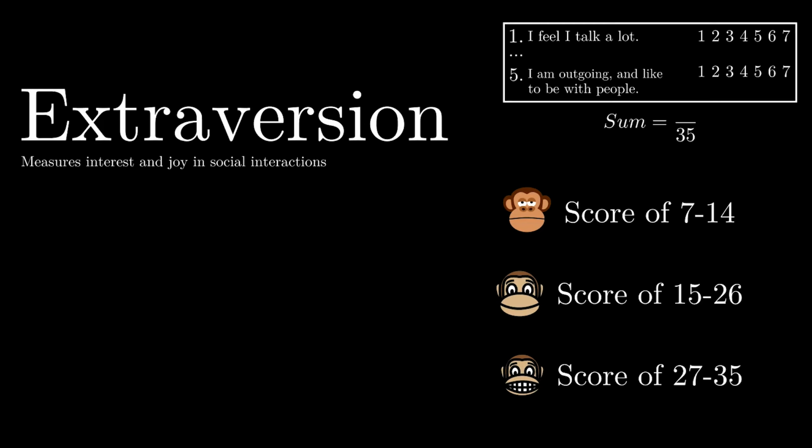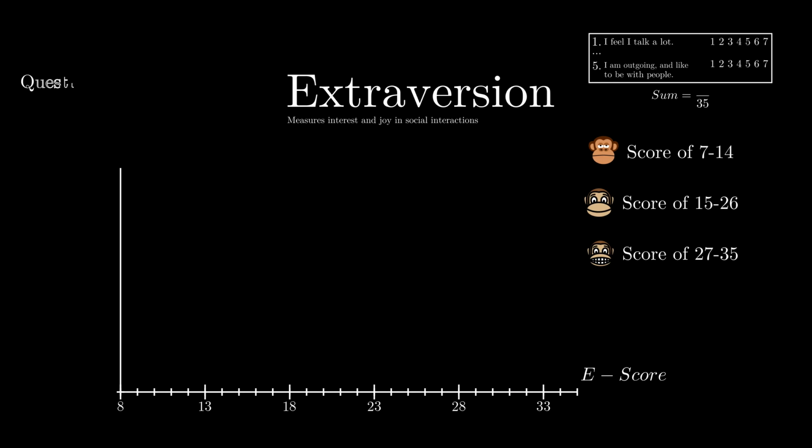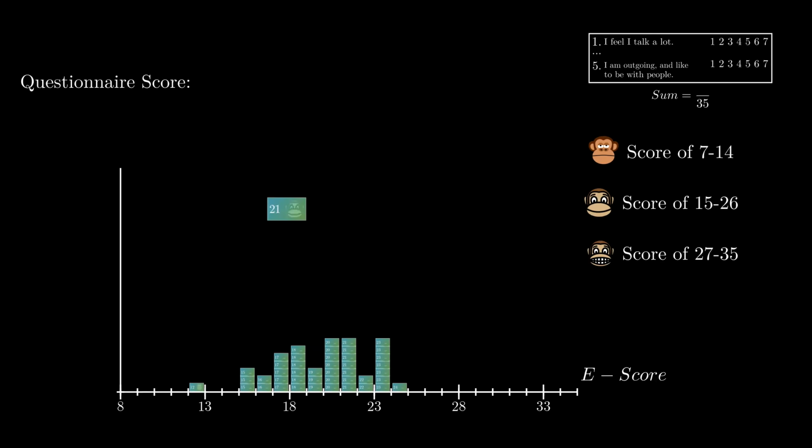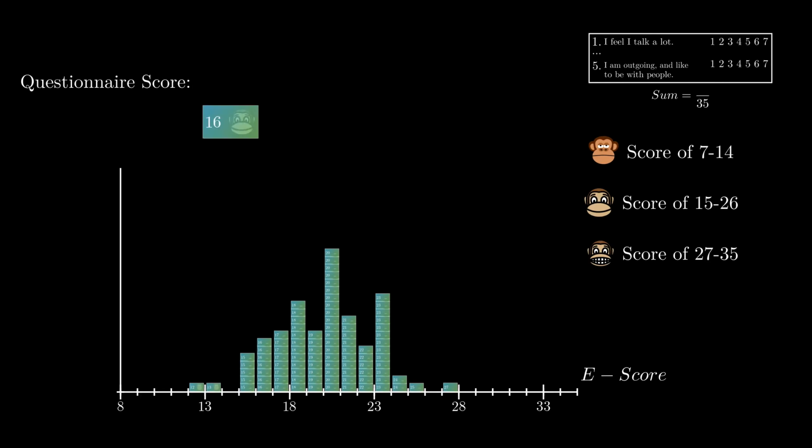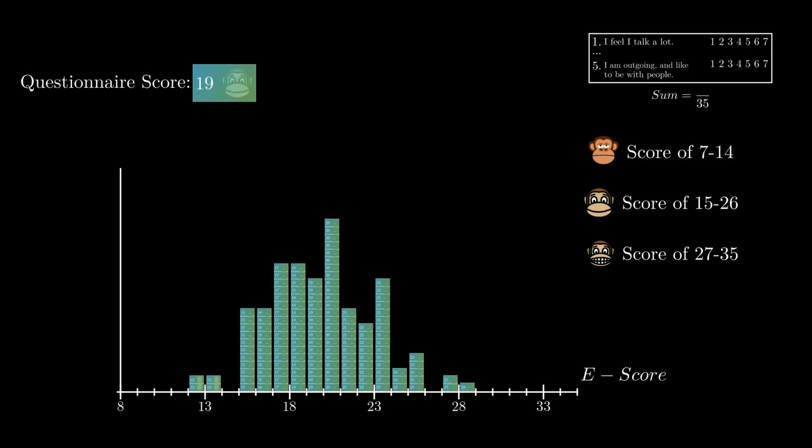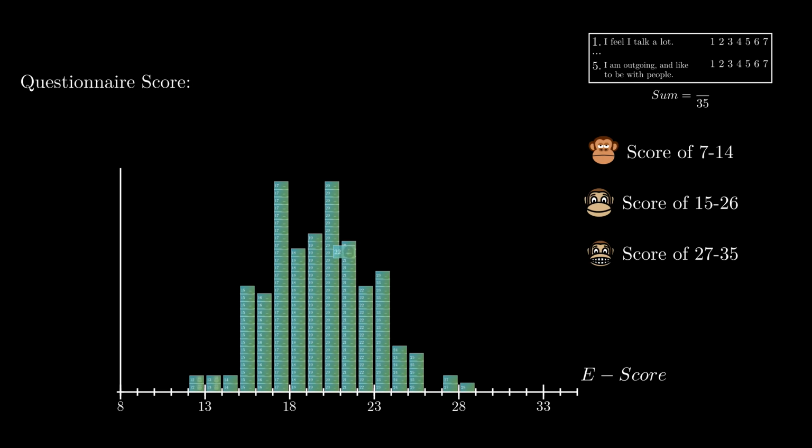We may ask, say, 5 of these questions and sum the scores from the items, where the scores will range between 7 and 35. A person who scores 35 would be described as extremely extroverted, and a person who scores 7 would be described as extremely introverted. If we were to administer this survey to hundreds of people, we would see the same normal distribution display. Most people have roughly the same score, and a few people go to the tail ends of the distribution. Have a think about where you might sit on this distribution.